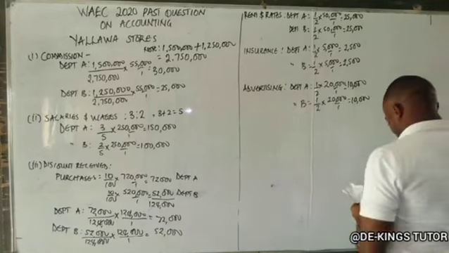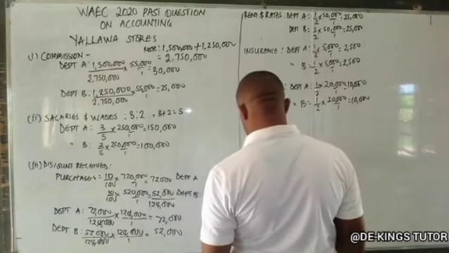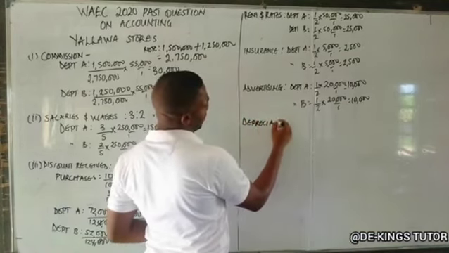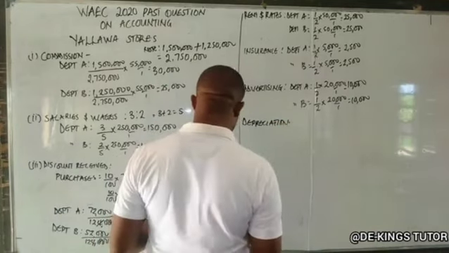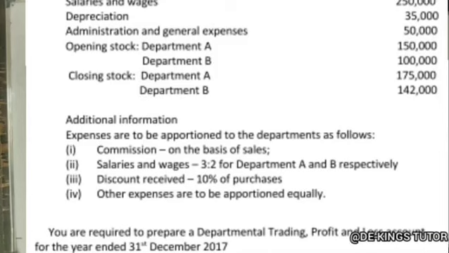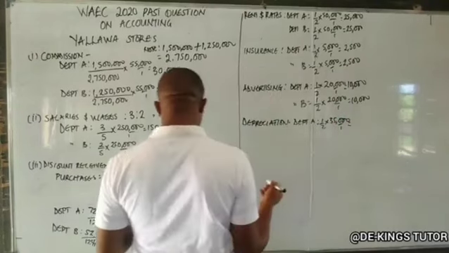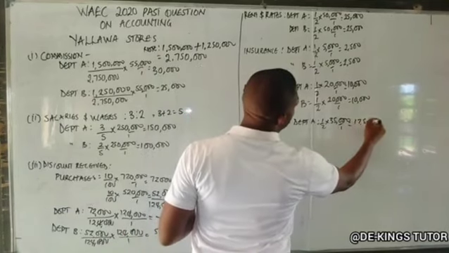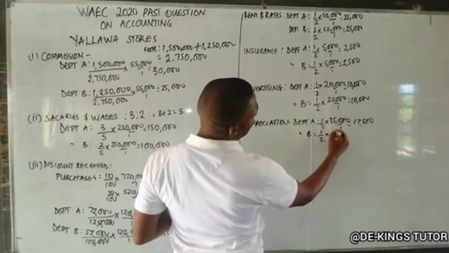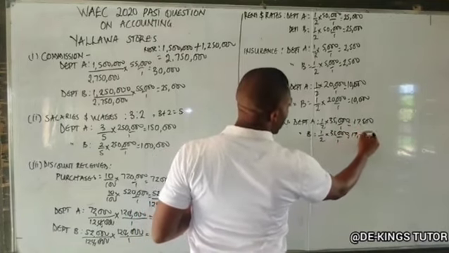there is depreciation. So we have depreciation for department A, because it's equal, half times. The depreciation amount there is 35,000. Half of 35,000 will give us 17,500. For department B, half of 35,000 will give us the same 17,500. Okay, so the next one, admin and general expenses.